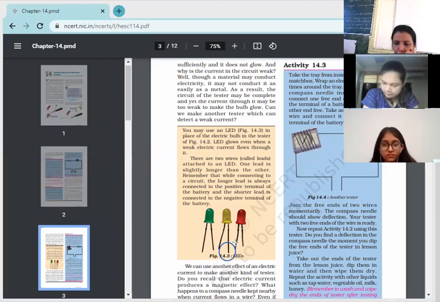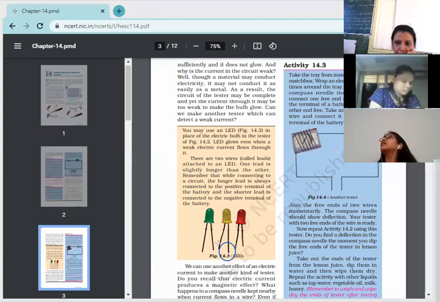So beta, what has been told here: whenever you are using LEDs, an LED has one longer wire and one shorter wire. The longer wire is meant for the positive terminal and the shorter wire must be connected to the negative terminal of the battery. That's why there is a difference between the longer and shorter wire. Okay, next.